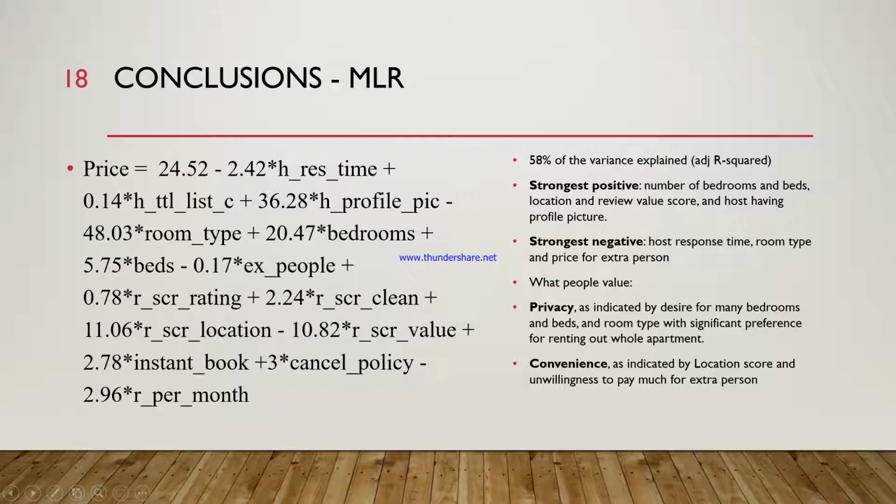From these findings, we can conclude that what people value the most, as predicted by our model, is privacy, as indicated by desire for many bedrooms and beds, and room type, with significant preference for renting out the whole apartment as opposed to a shared bedroom. And convenience, as indicated by location score and unwillingness to pay much for an additional extra person.